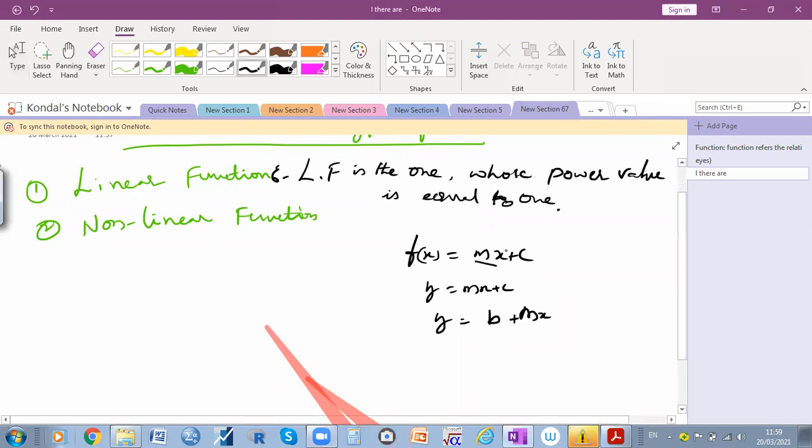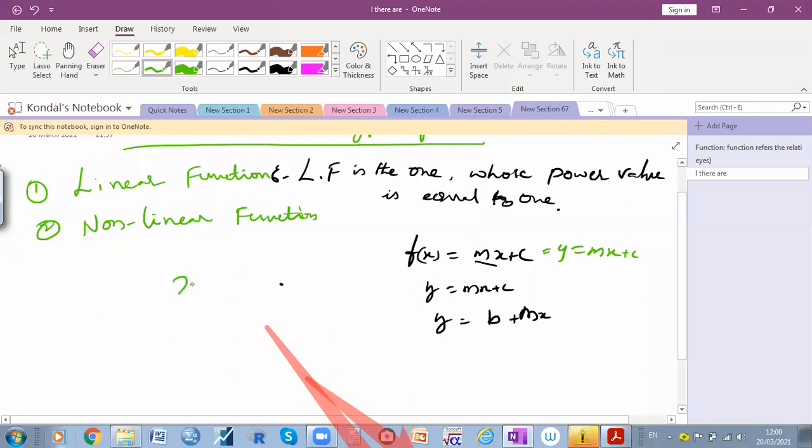See this x power. When you are not mentioning anything about the power value, that is called linear. Otherwise it is called non-linear. The power value should be 1. For example, here y is equal to mx plus c. Did I mention any power here?